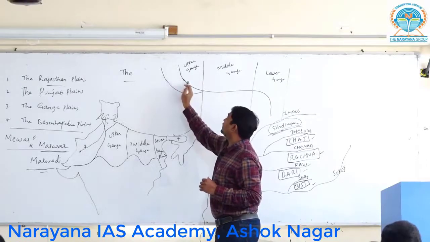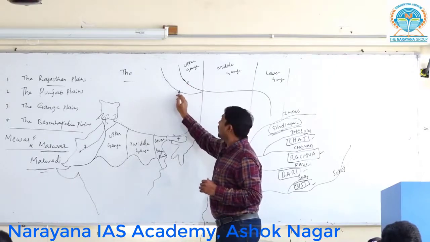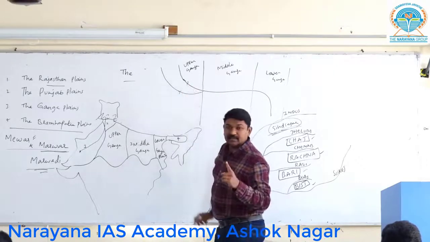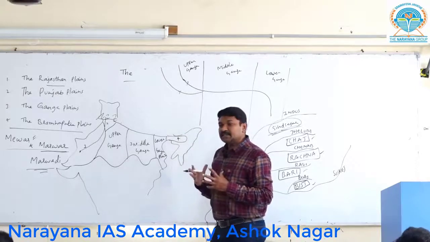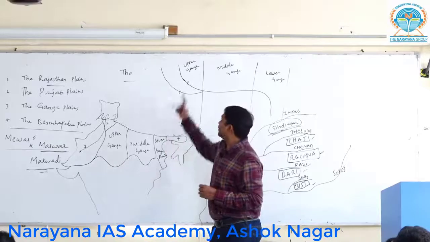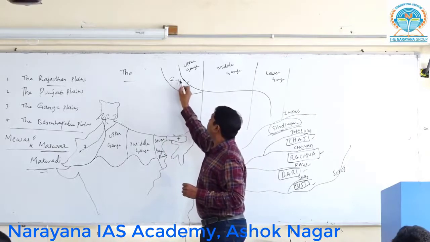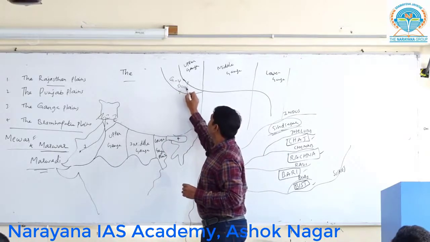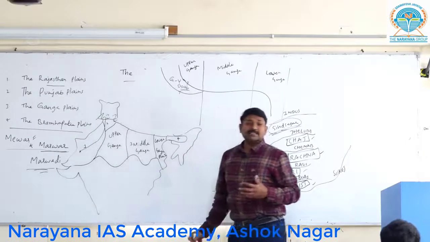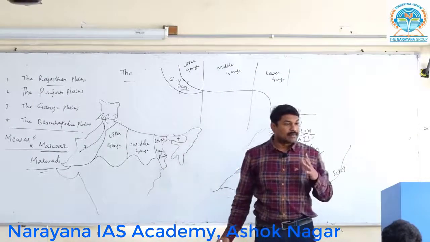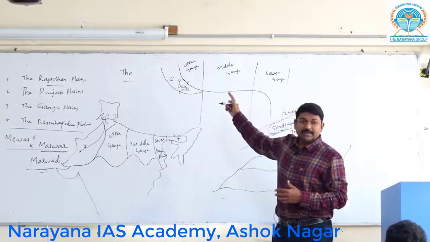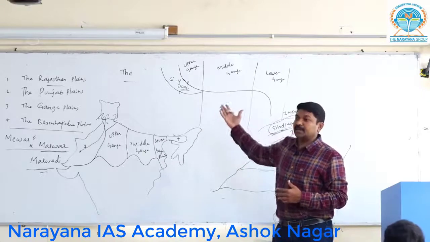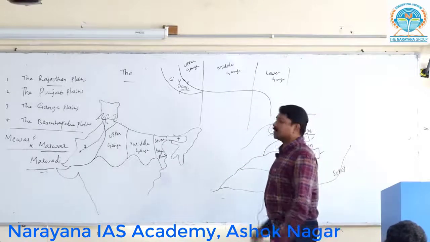One is here. What is this river called? Ganga river. This is what? Yamuna. The land between two rivers is called the Doab region. Which is the largest Doab that is present in India? Which is the largest Doab in India? Ganga Yamuna Doab, which is a part of the Upper Ganga plains, right?